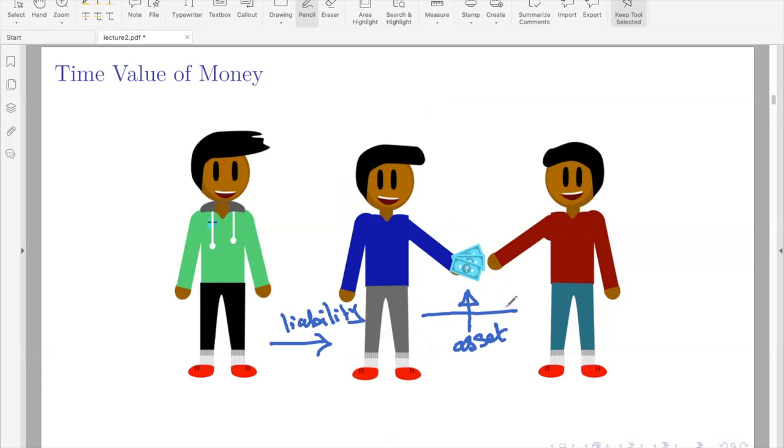And when it goes here, it goes as an asset, okay? Like that, they will be doing it with many people, not only with one person. So they have to carefully manage the cash flow. So this is called cash flow. I think you can intuitively understand what is cash flow. We will define it later. So the institution has to manage their cash flows very carefully.